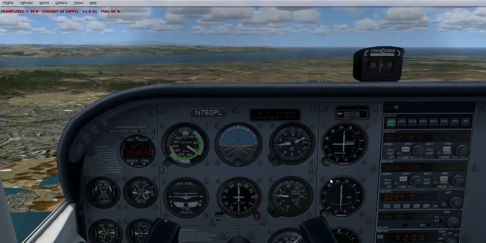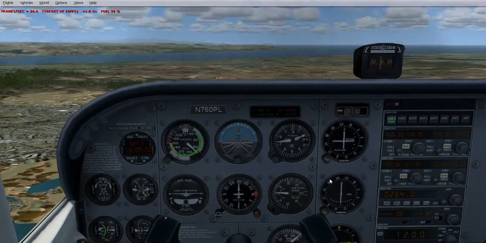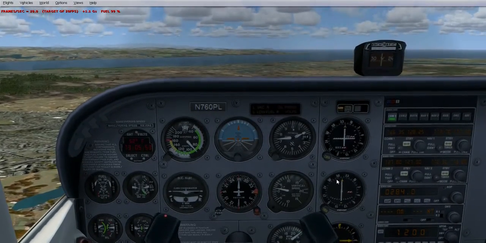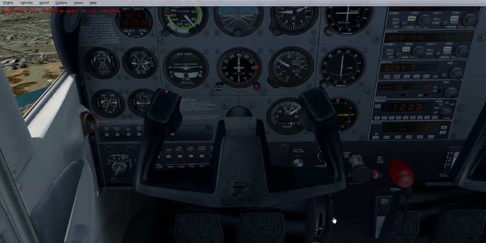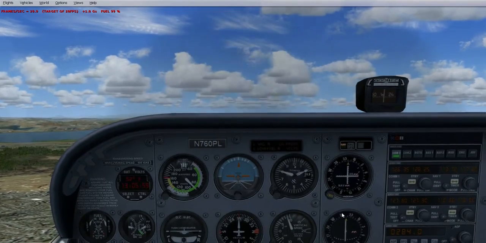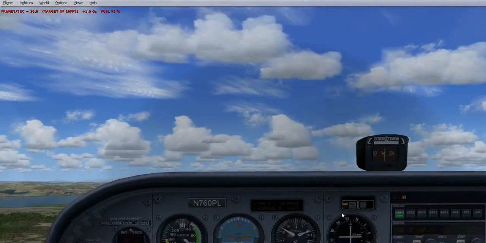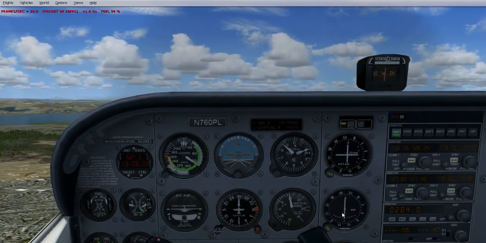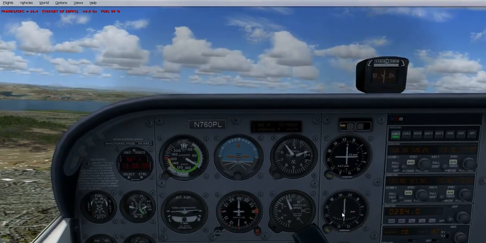Let's try that again. Okay, so at the moment I'm not actually touching the flight yoke. The aircraft is pretty much doing all the work, but I just got to maybe come off the throttle a little bit. Should get a level. So what I'm going to do now is turn the aircraft round.